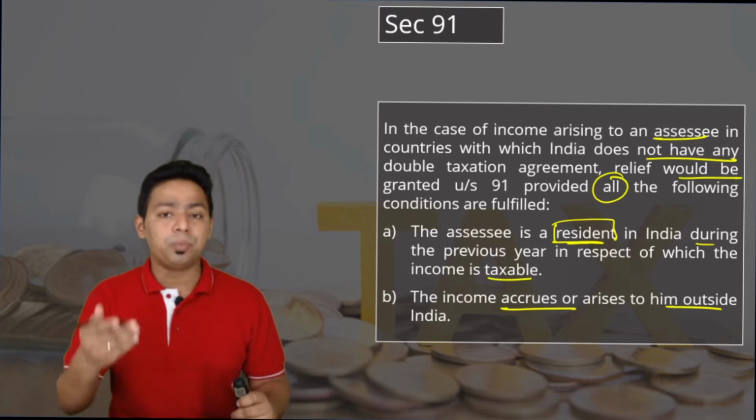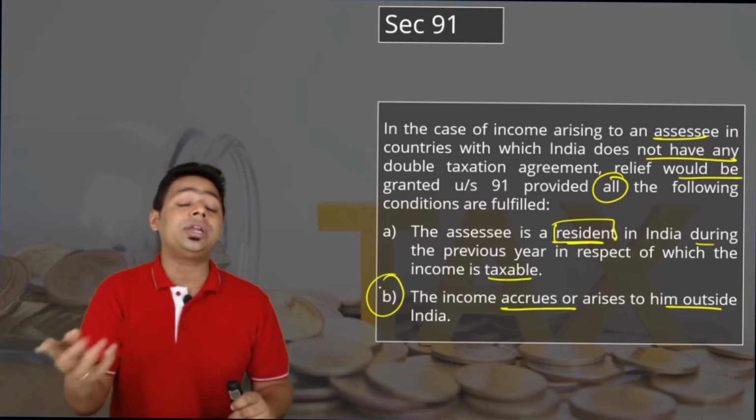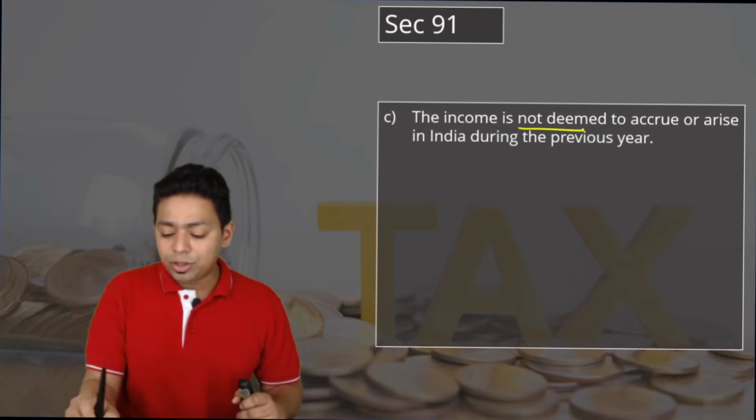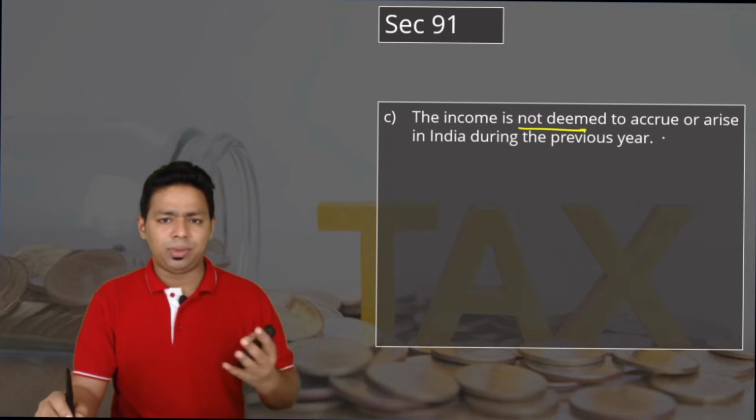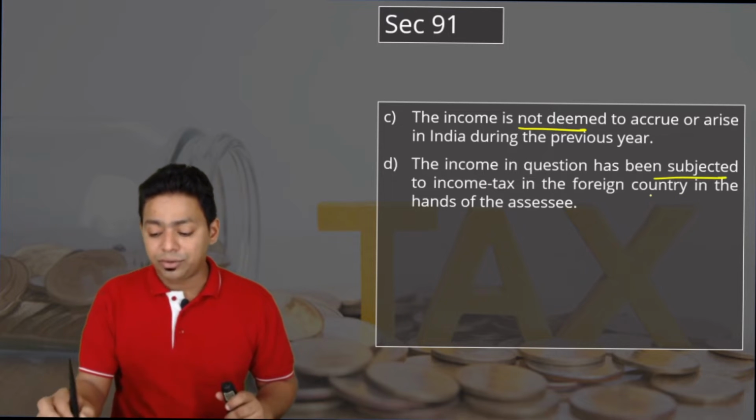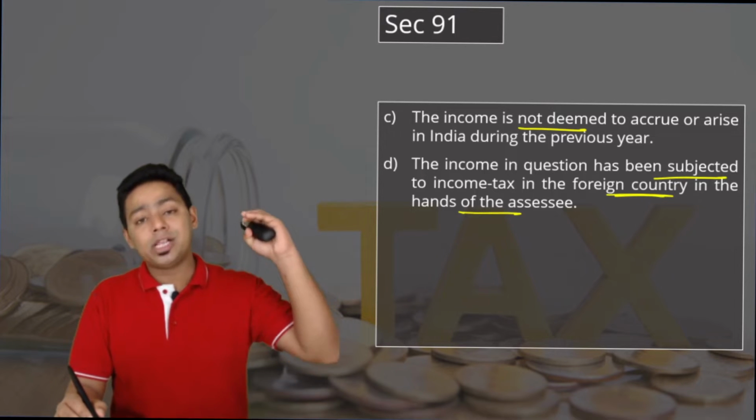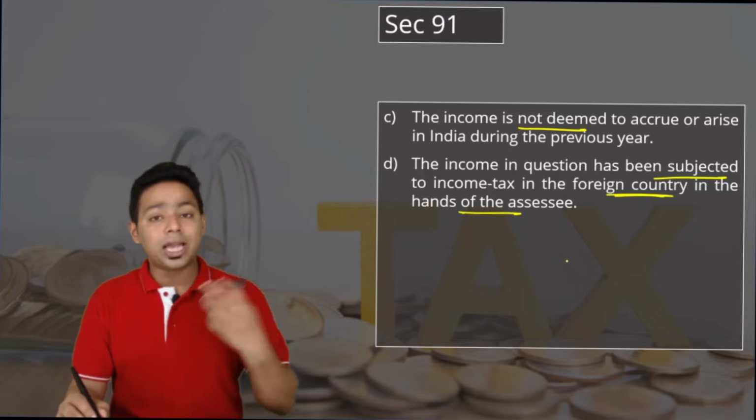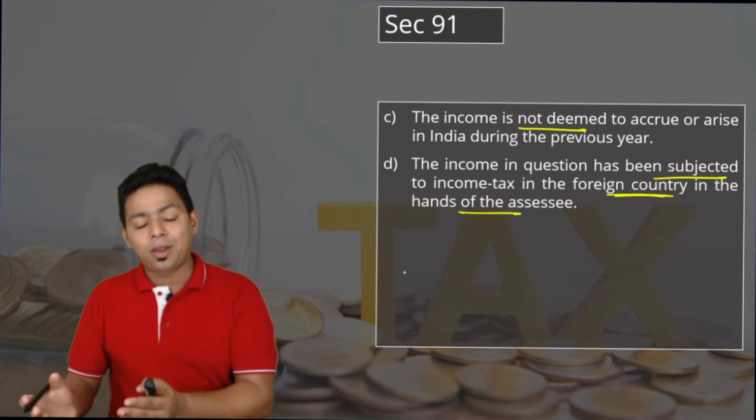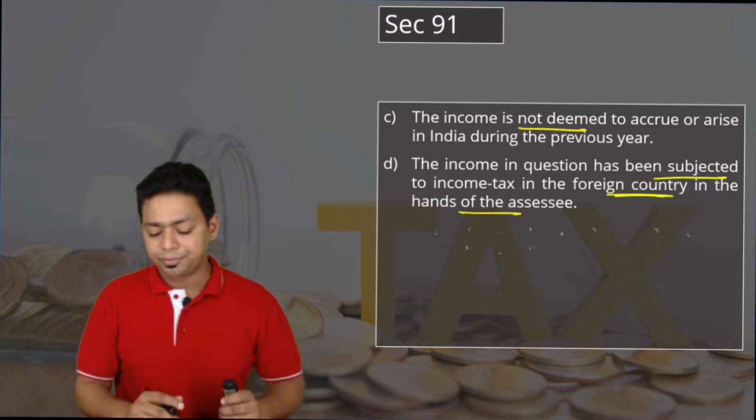The source and residence are both located in India, but right now the income has accrued outside India and you are a resident of India, therefore there is double taxation. The income is not deemed to accrue or arise in India, same thing. The income in question has been subjected to income tax in a foreign country in the hands of the assessee. It's not only accrued outside India, you have also paid tax outside India. So obviously there is a tax consequence in both countries, therefore we are talking about relief. Because there is the pain of double taxation, we are talking about relief. If there was no pain, we would not talk about relief.